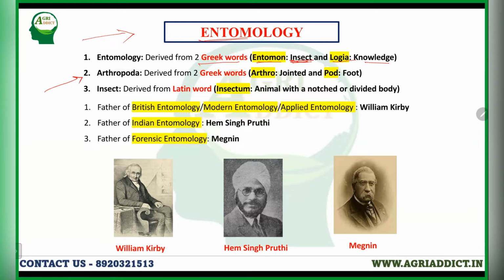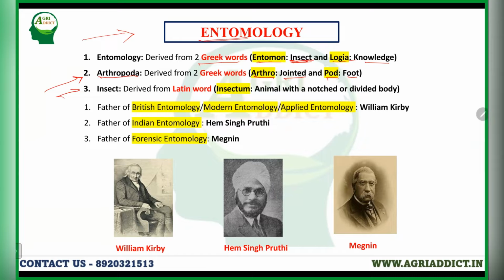Next, arthropoda. It is also an important word and it is derived from two Greek words, arthro, which means jointed, and poda, which means foot. Arthropods are those animals which have jointed paired feet. They have three pairs of jointed legs, so they are called arthropods. Arthropoda is a phylum, and in that phylum, insecta is a class.